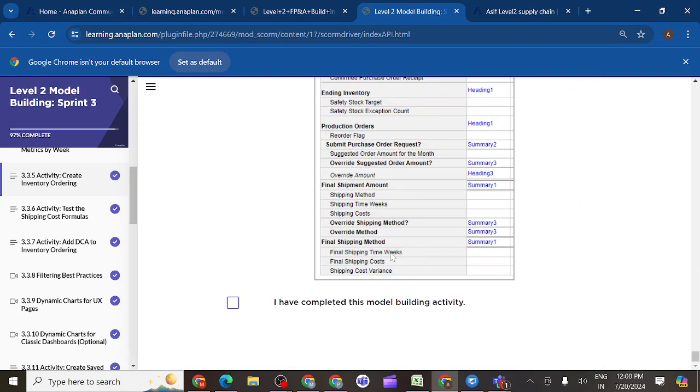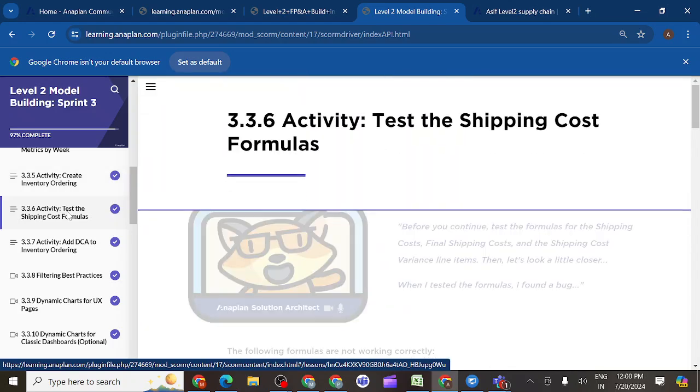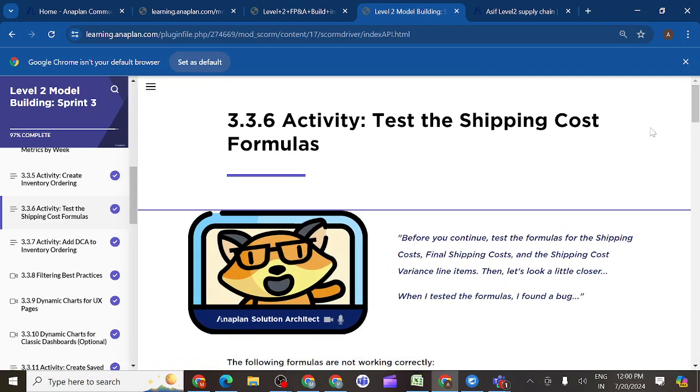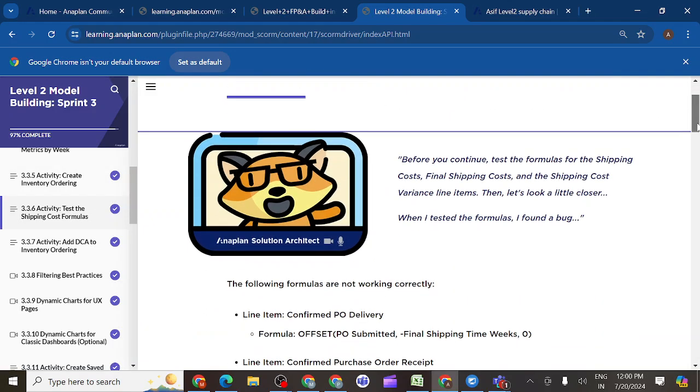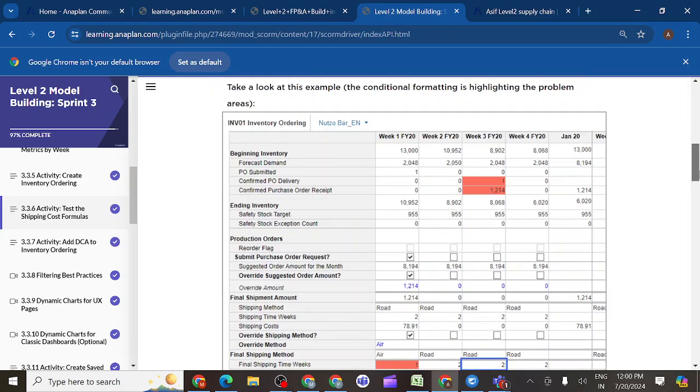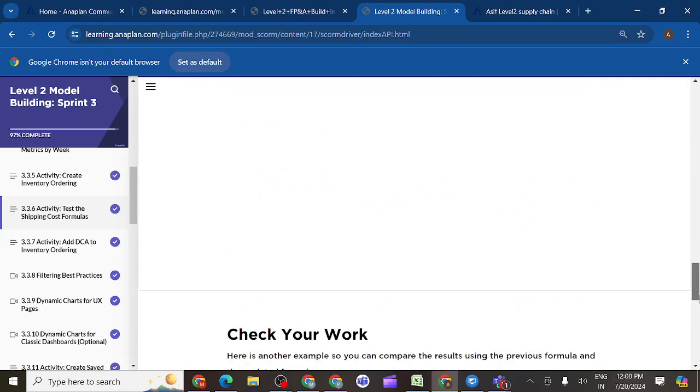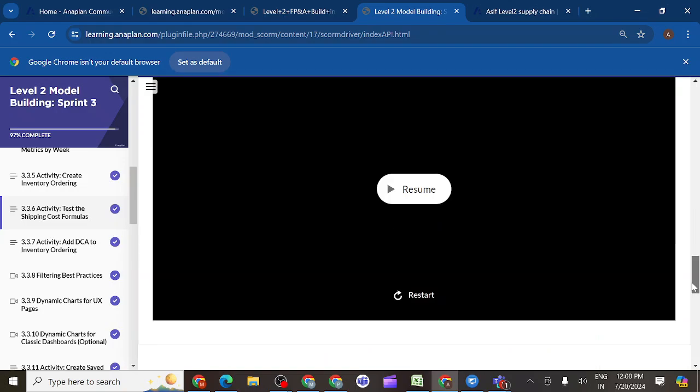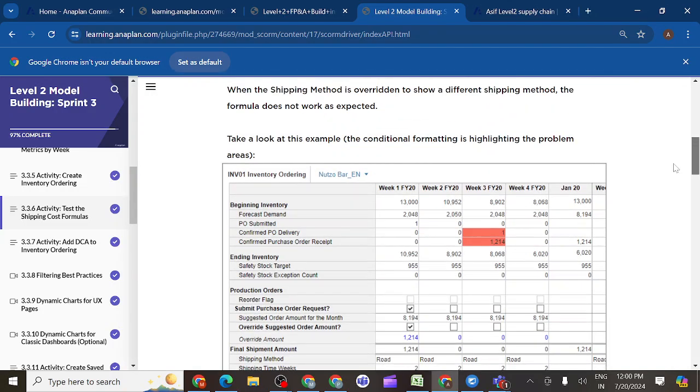The next activity is testing the formulas. Creating inventory ordering is completed, and next is testing the shipping cost formulas. Here you can see how we should use the post function, and what the difference is between offset and post in this activity.